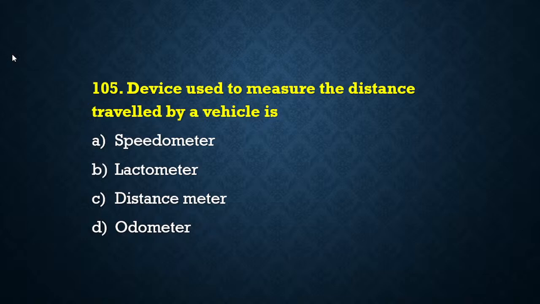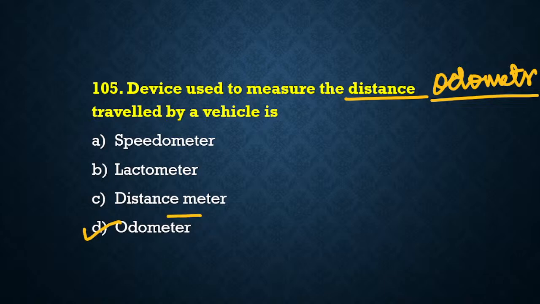Good. The device used to measure the distance traveled by a vehicle. So always keep in mind, for distance, the device we use is odometer. Which device are we using? We are using odometer. So the correct answer for the question will be option D, odometer.